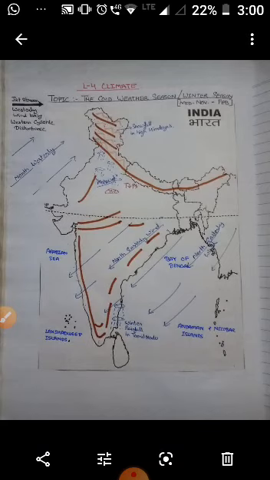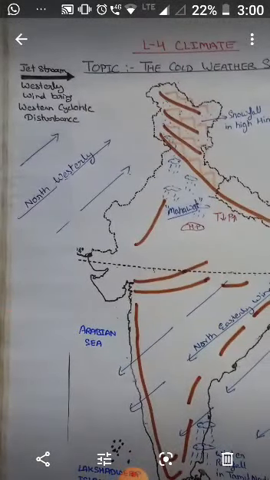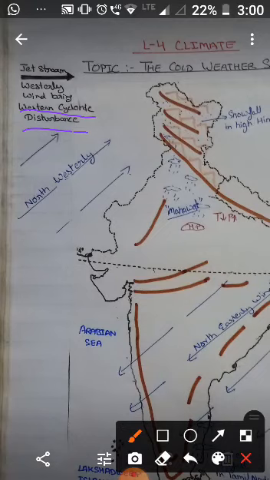Weather becomes cool and dry, marked by clear sky, low temperature, low humidity and light wind. The most important feature of winter months is western cyclonic disturbance. We have learned about western cyclonic disturbance in the previous video also. Now what are western cyclonic disturbances? This is a weather phenomenon of the winter season.